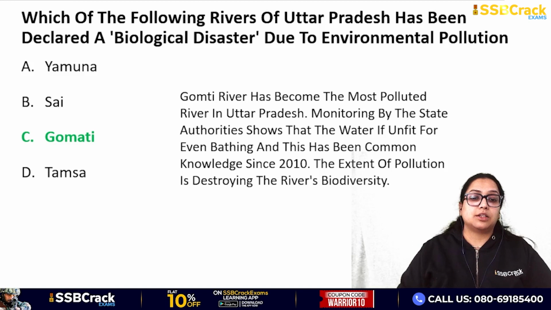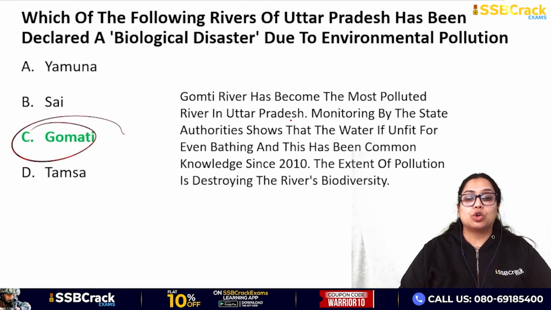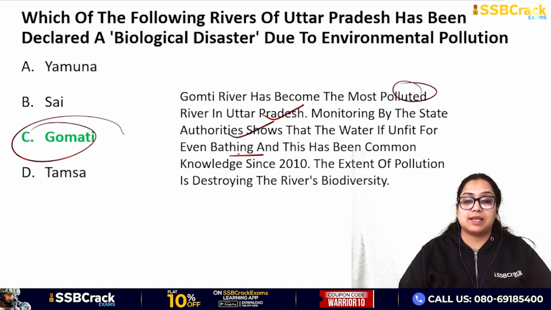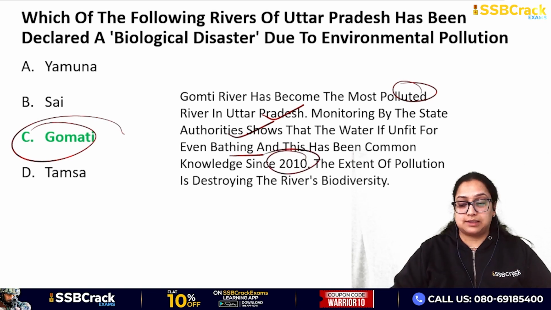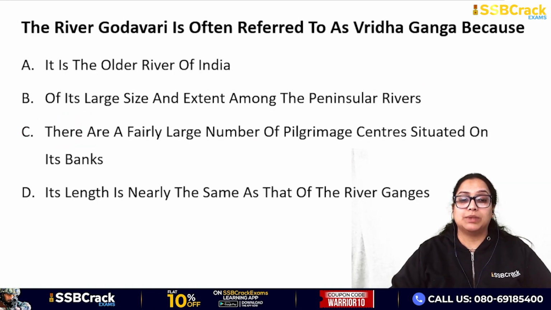The right answer is the Gomati. Gomati is the river that has become the most polluted river in Uttar Pradesh. Monitoring by the state authority shows that the water is unfit even for bathing, and this has been common knowledge for years. So yes, the river is the Gomati.